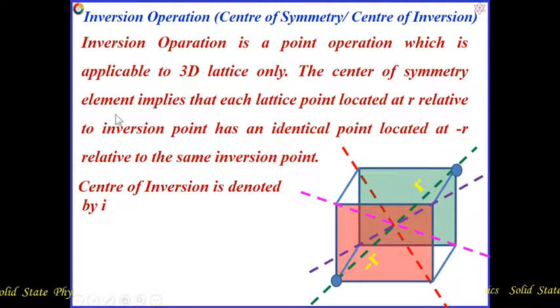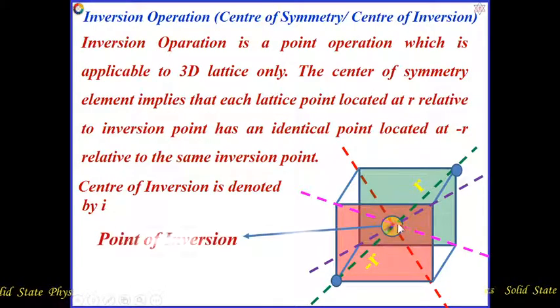The center of symmetry element, or center of inversion, implies that each lattice point located at R relative to the inversion point has an identical lattice point located at minus R relative to the same inversion point. That means about the inversion point, suppose we consider a 3D cube, and this will be called the inversion point.